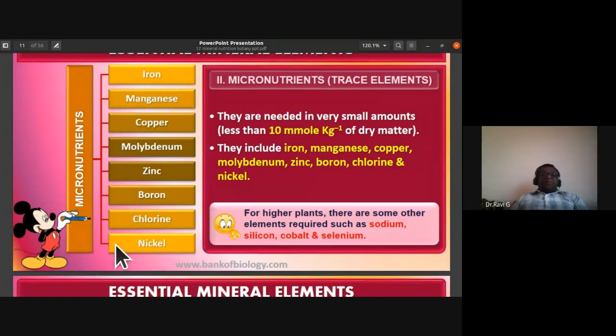So these are the micronutrients. For higher plants, there are some other elements required apart from these micronutrients, such as sodium, silicon, cobalt, and selenium.